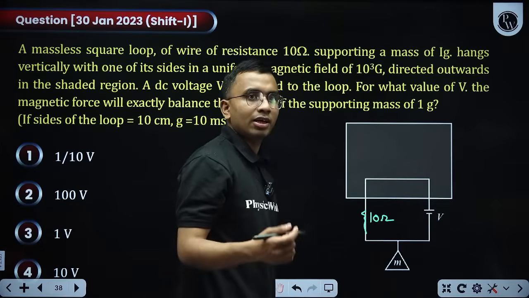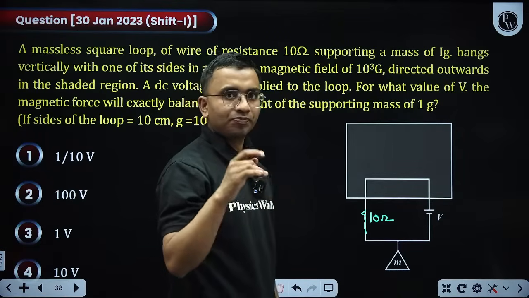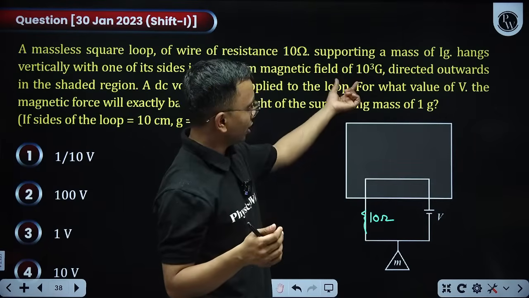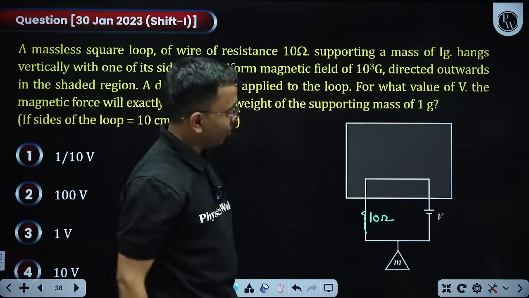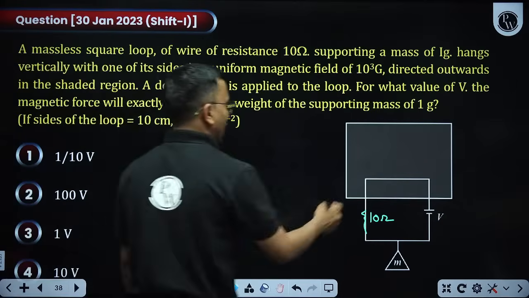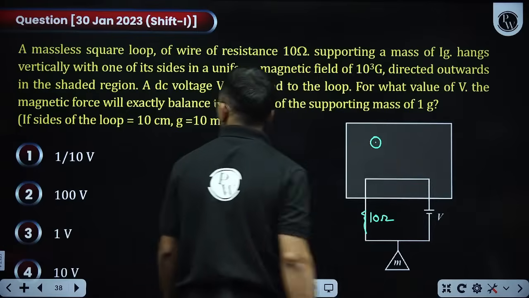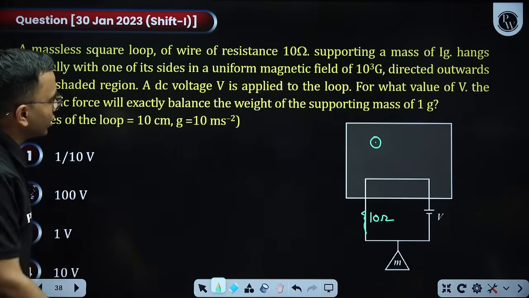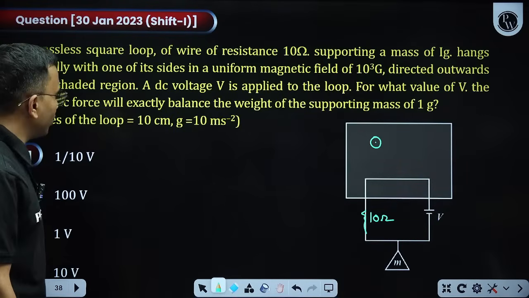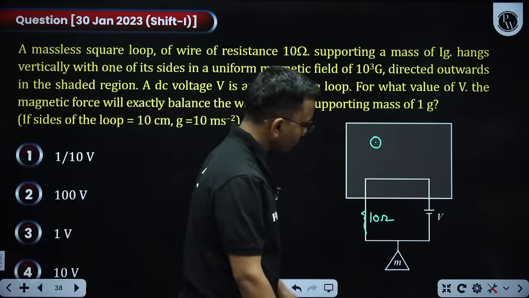Gauss and Tesla relation is 1 Gauss equals 10 to the power minus 4 Tesla, so when you convert this to Tesla, multiply with 10 to the power minus 4. The magnetic field is directed outward in the shaded region, dot. A DC voltage V is applied in the loop. For what value of V will the magnetic force exactly balance the weight?